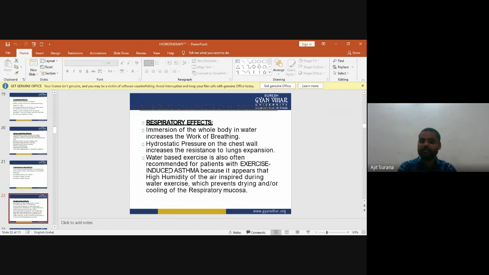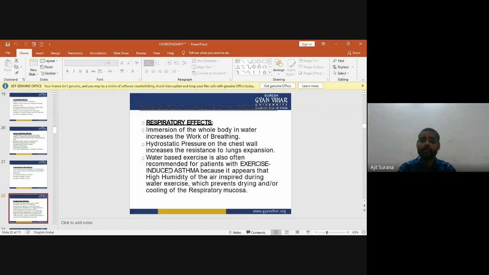Water-based exercise is also often recommended for patients with exercise-induced asthma, because it appears that the high humidity of the air inspired during water exercise prevents drying and cooling of the respiratory mucosa. So these are the respiratory effects of hydrotherapy.